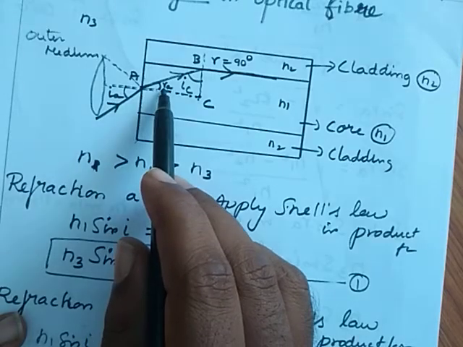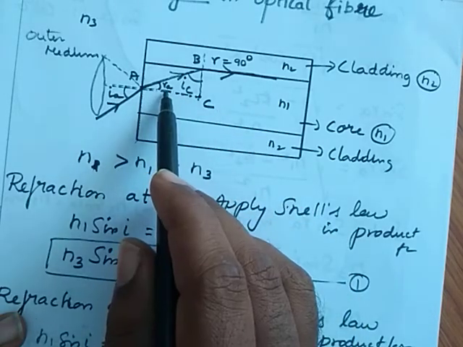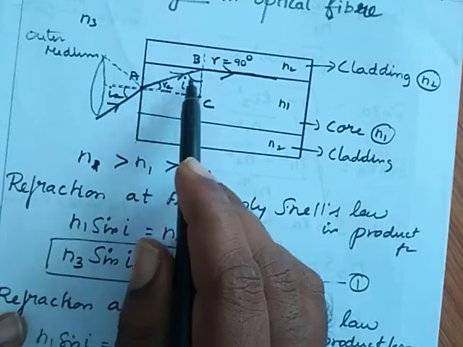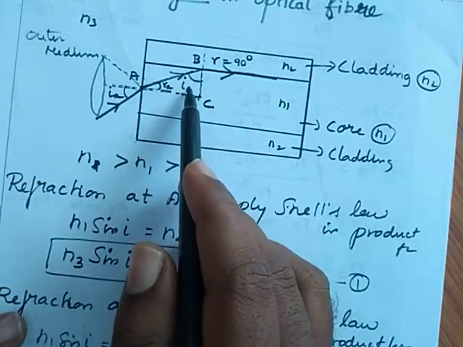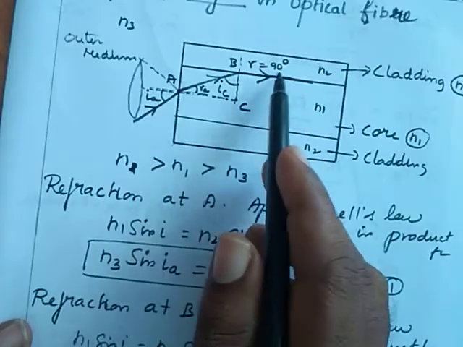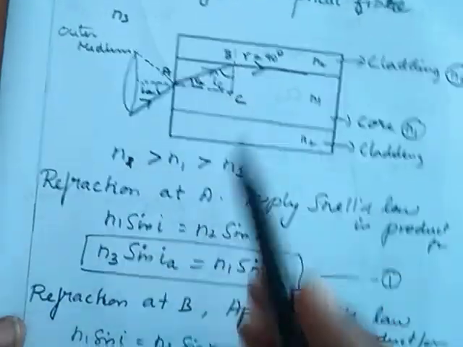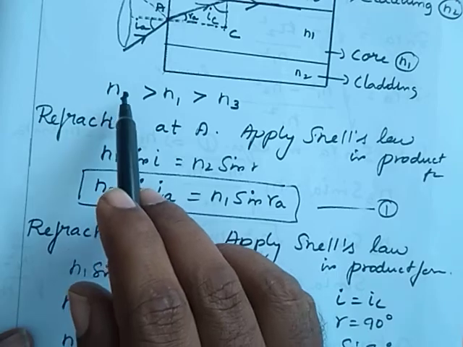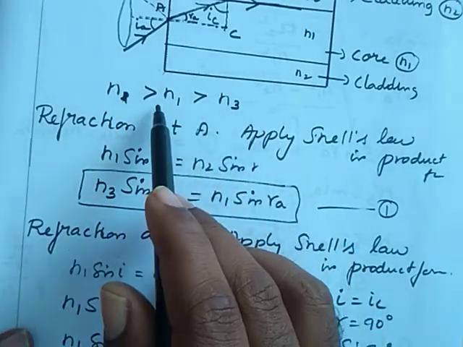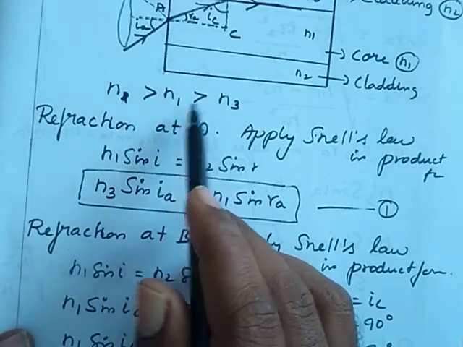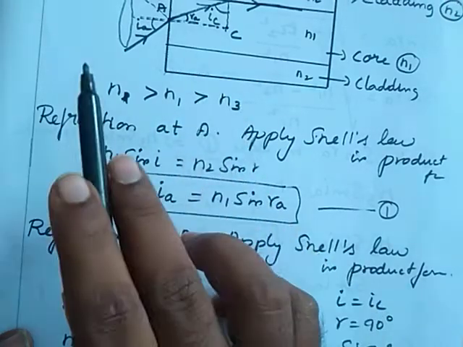For that there will be an angle of refraction in the core, that is Ra. At the acceptance angle, the angle of incidence at the core-cladding interface is Ic, so the refracted ray will graze the boundary, so R becomes 90 degrees. Here the condition is that the refractive index of the core is greater than the refractive index of the cladding, which is greater than the refractive index of the outer medium.